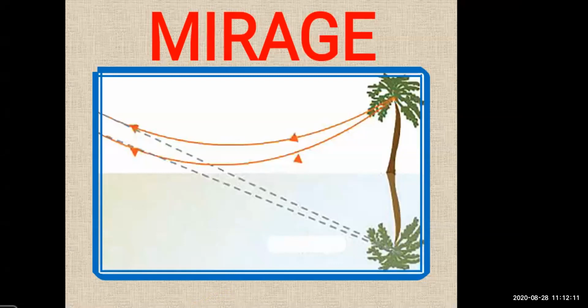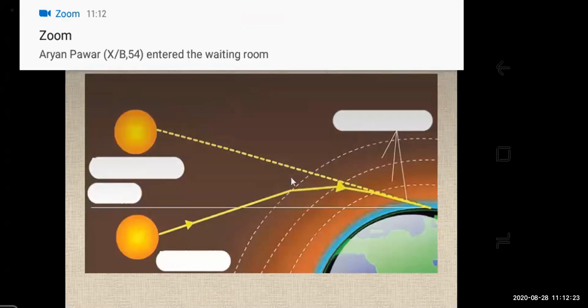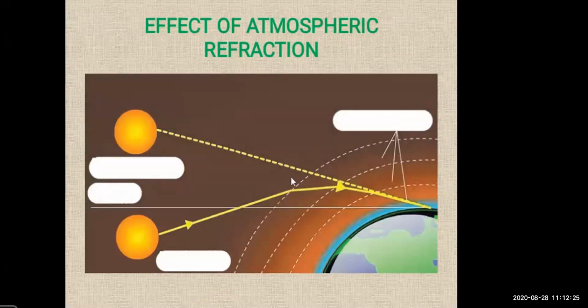Okay, there is one more diagram given. What is the effect of atmospheric refraction? Now this diagram is showing the effect of atmospheric refraction. The effect of atmospheric conditions on refraction of light can be seen in the twinkling of stars. You might have seen at night the stars twinkle. Okay, you know stars are self-luminous, and they can be seen at night in the absence of sunlight.